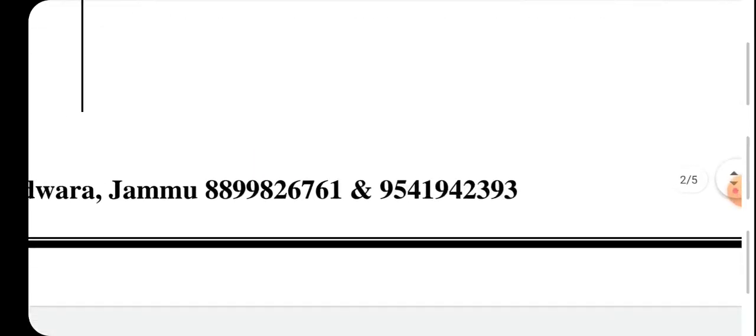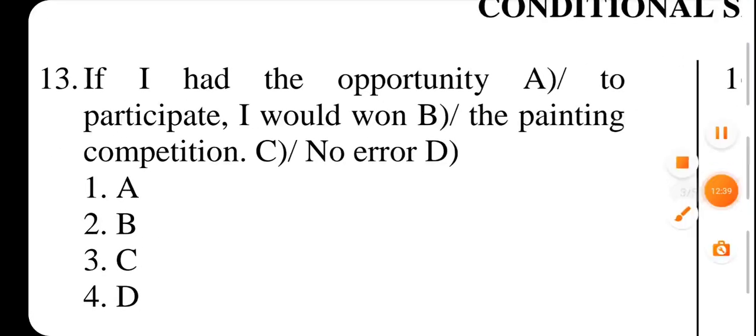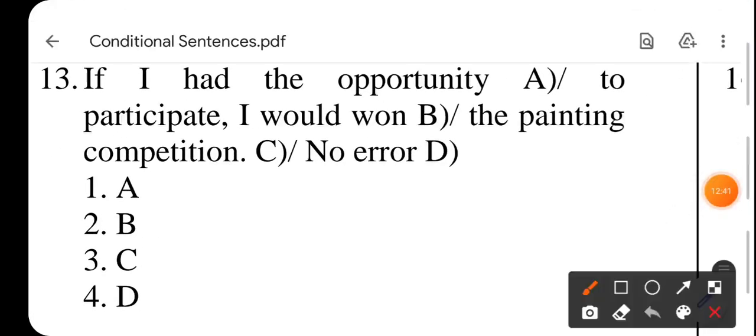Now 13th. If I had the opportunity to participate, I would won the painting competition. Grammar में इसमें see we have error here. What is the error? Would use किया हुआ है, would के साथ सेकेंड फॉर्म या थर्ड फॉर्म यूज़ कर दिया हुआ है, whatever you can say. यहाँ पे win आना चाहिए.